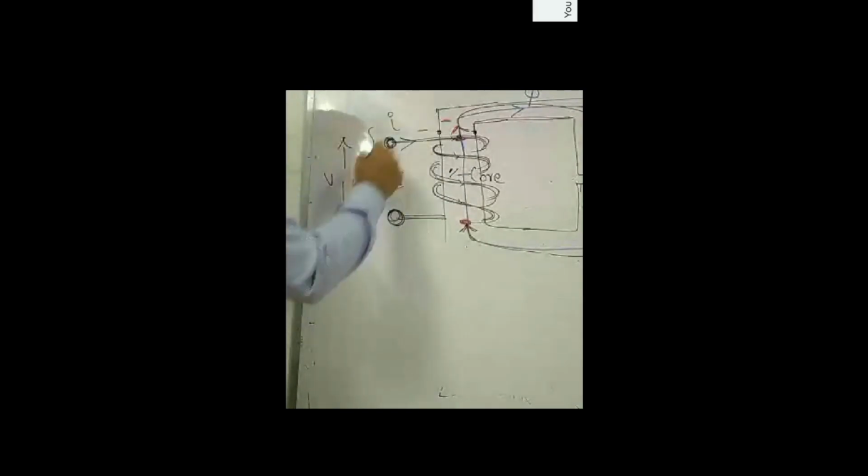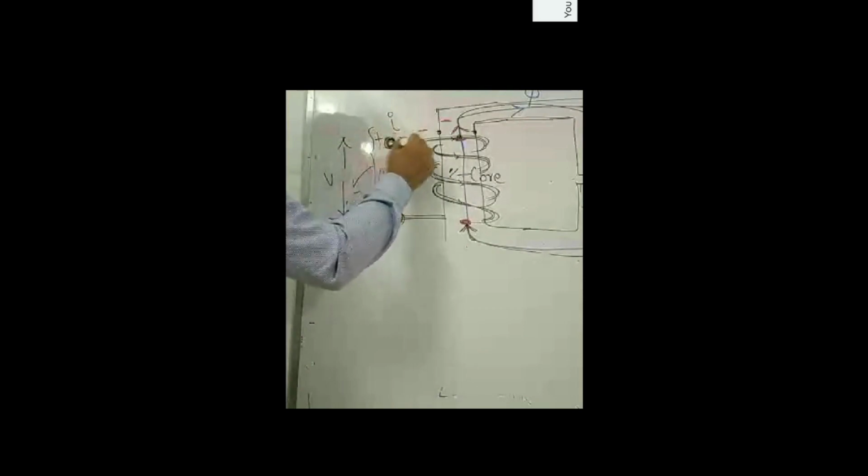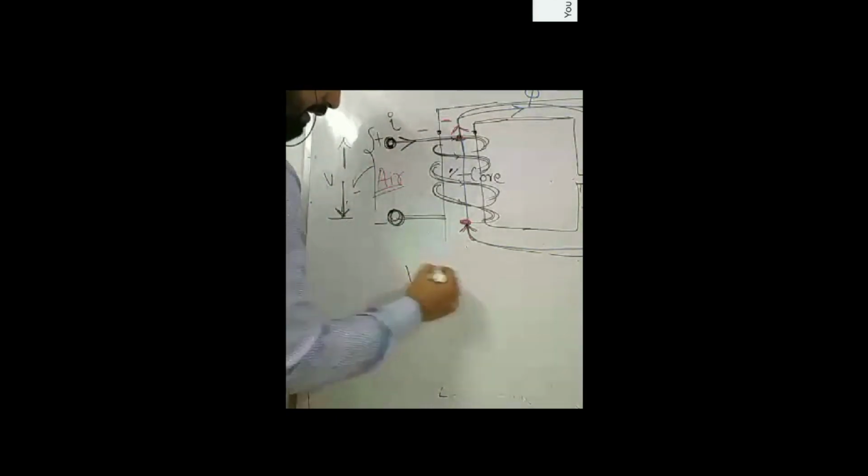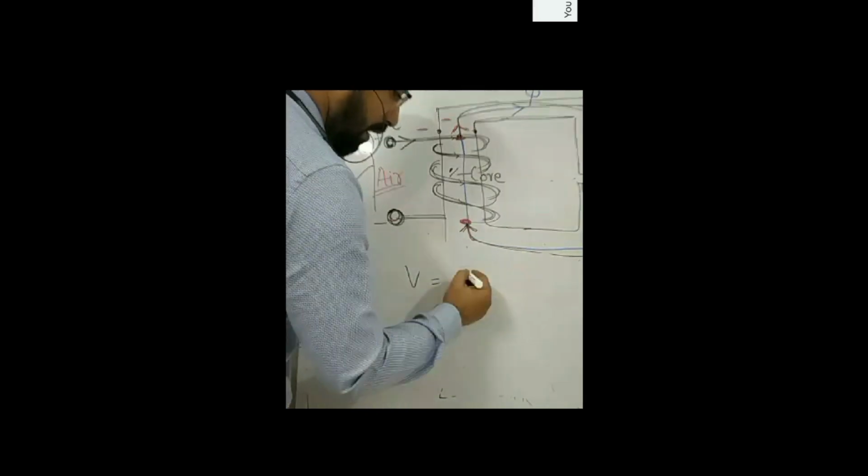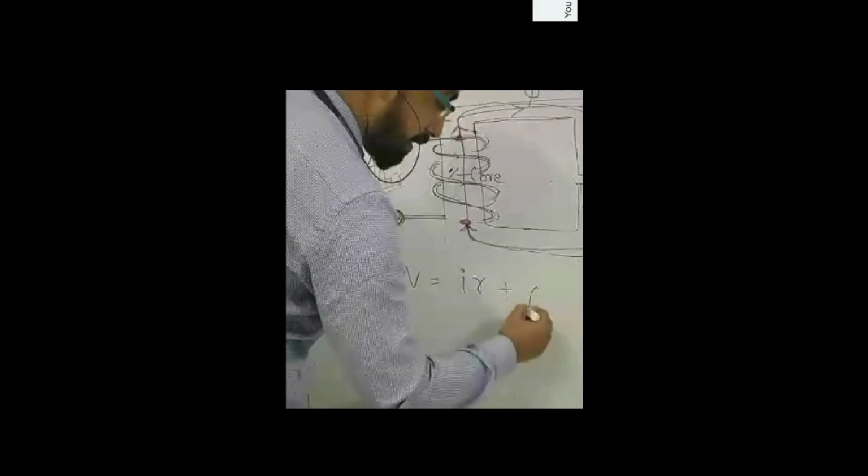Now, let's suppose that this is a voltage across these two points, because a current is flowing. For the flow of current, there has to be a voltage. Since these are AC quantities, I am writing in small letters. So this electrical voltage v is equal to iR plus P psi.